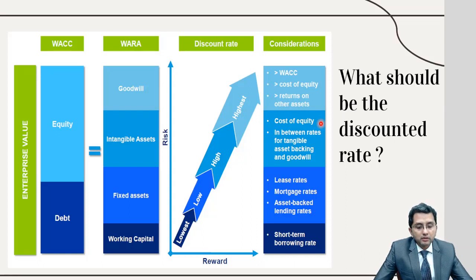But one thing is sure, that the discounting rate for intangible assets remains between the discounting rate for fixed assets and the discounting rate for goodwill, if at all goodwill is calculated as a sum of present values. So for goodwill, the discounting rate will be higher than cost of equity, higher than weighted average cost of capital, higher than return on other assets, because it is the riskiest asset. As far as the examination is concerned, the discounting rate will be given to you, so you need not worry about it. But a 1 mark MCQ can definitely be asked on this.